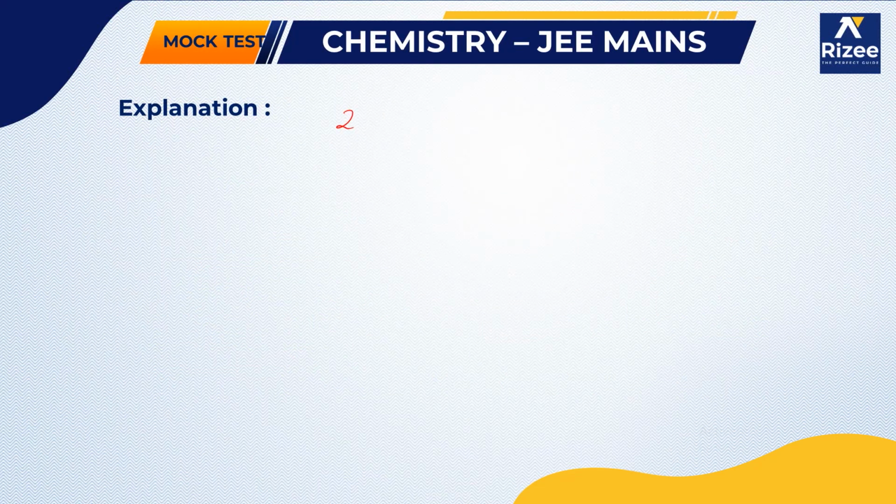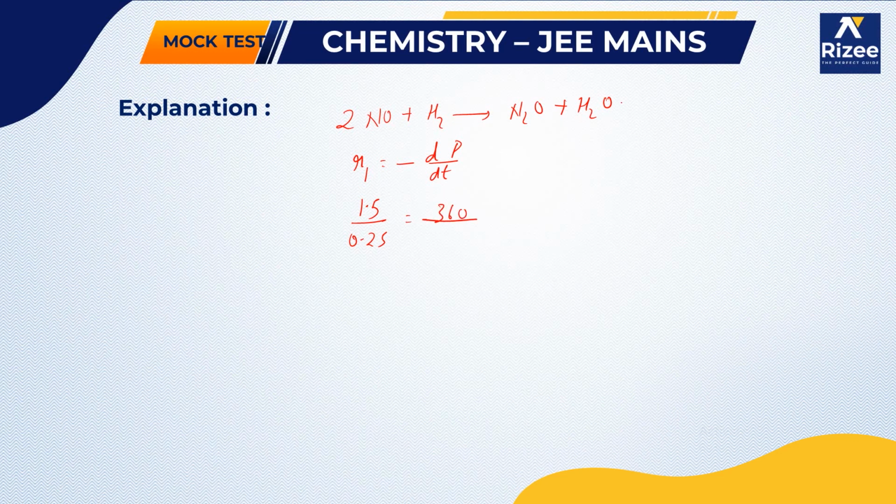First of all, the reaction is 2NO plus H2 gives N2O plus H2O. So the rate R1 we can write as minus of the change in the pressure, minus dP by dt, and it is given as changing from 1.5 to 0.25 torr per second, and the pressure is changing from 360 to 150. So it is asking for the order of the reaction. So let the order be equal to x.